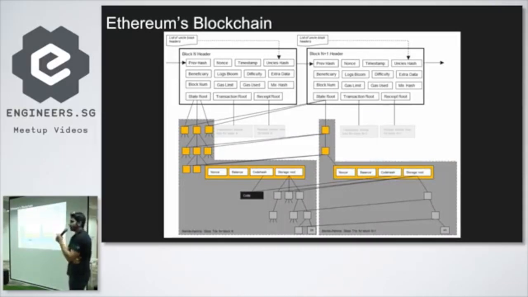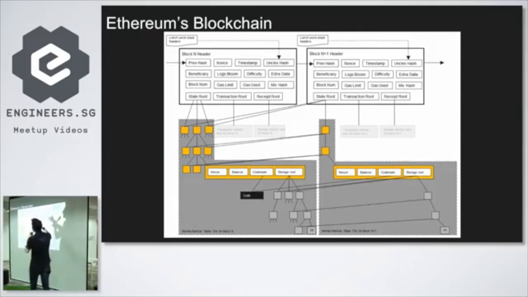And that is what Ethereum's blockchain is. They took Bitcoin's blockchain, they added a bunch of other data like logs, difficulty, timestamps, mixes, but really what matters is this, the code. You don't just store transactions in the Ethereum blockchain, you store code.